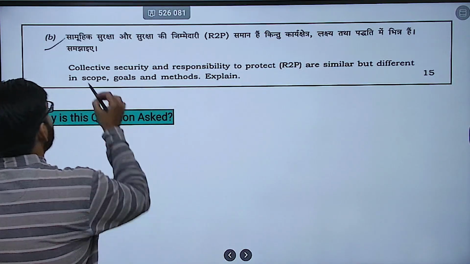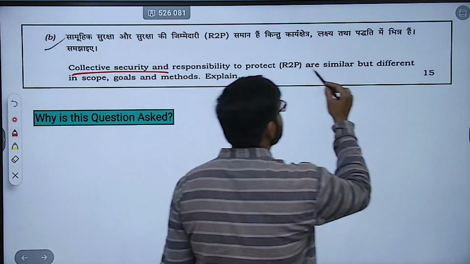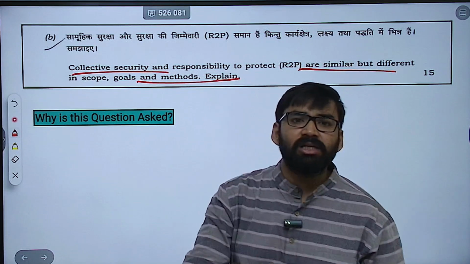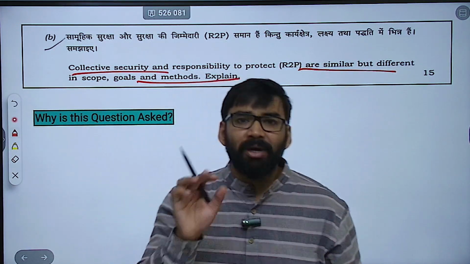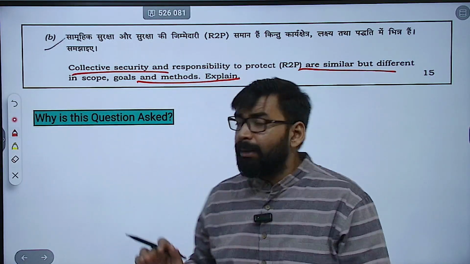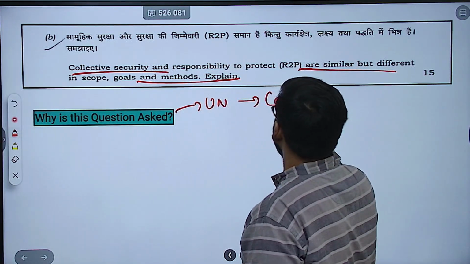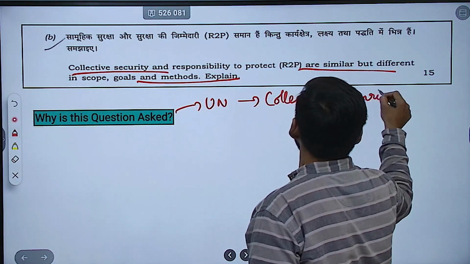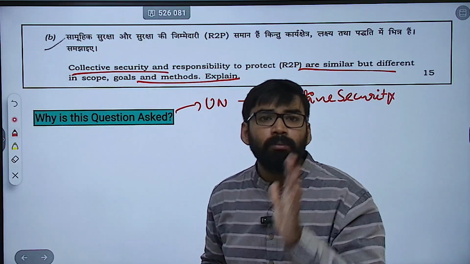Now third part B: collective security and responsibility to protect are similar but different in scope, goals and method. This is a question which is straightforward in nature. So basically you have to give the difference here between UN collective security versus the right to protect.